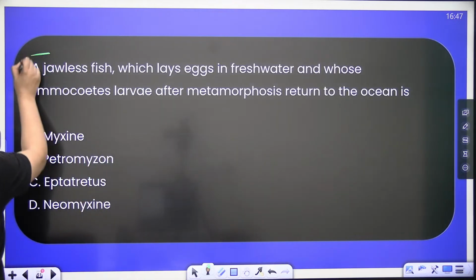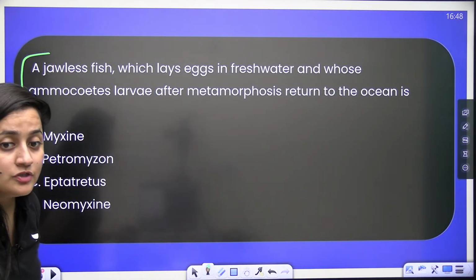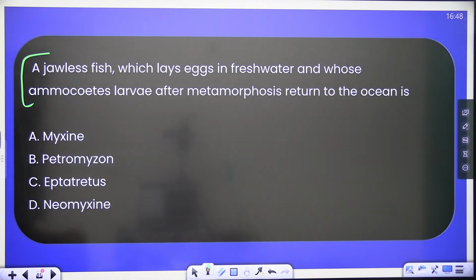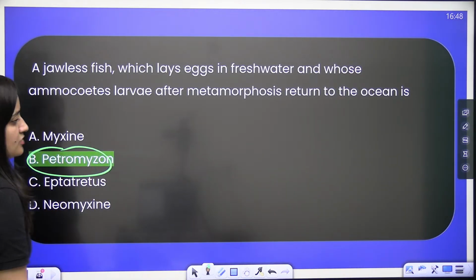Next question: a jawless fish which lays eggs in fresh water and whose ammocoete larva, after metamorphosis, returns to the ocean is? The answer is Petromyzon.